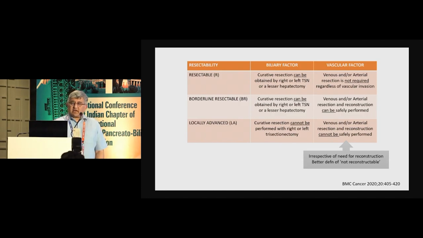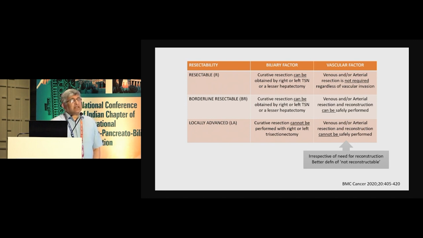And borderline resectability here essentially means that the bile duct side is not too much of a problem, but the patient needs a vascular reconstruction. A few points to highlight. Here they talk specifically that it is only about the vascular involvement on the side of the FLR. So if there is vascular involvement on the side you're going to resect, then they say this is absolutely fine. It's not a borderline, but it actually does mean that the patient has a poorer prognosis.